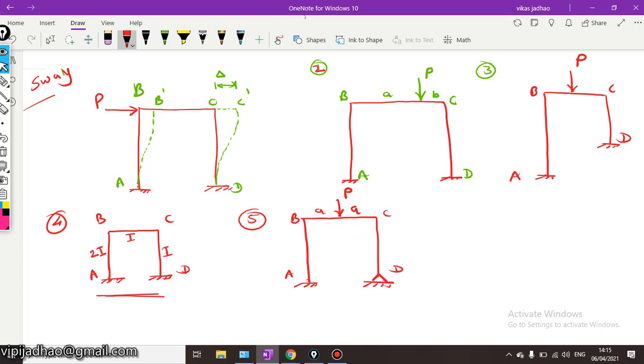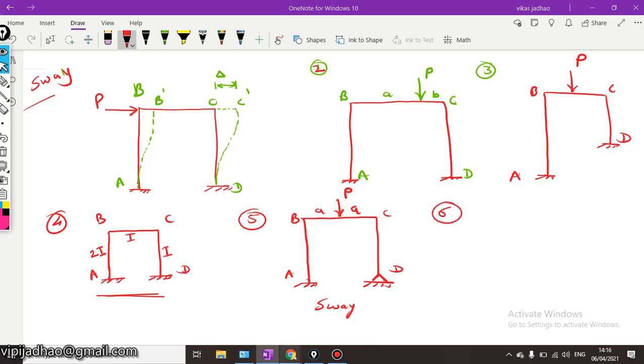Here also sway will be there, because of the different support conditions. You can see here end A is fixed and end D is a hinged support, so there may be a possibility of sway.